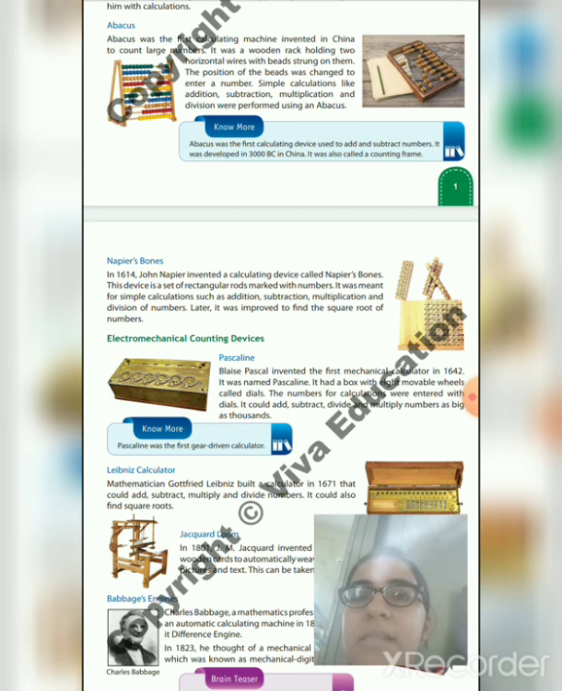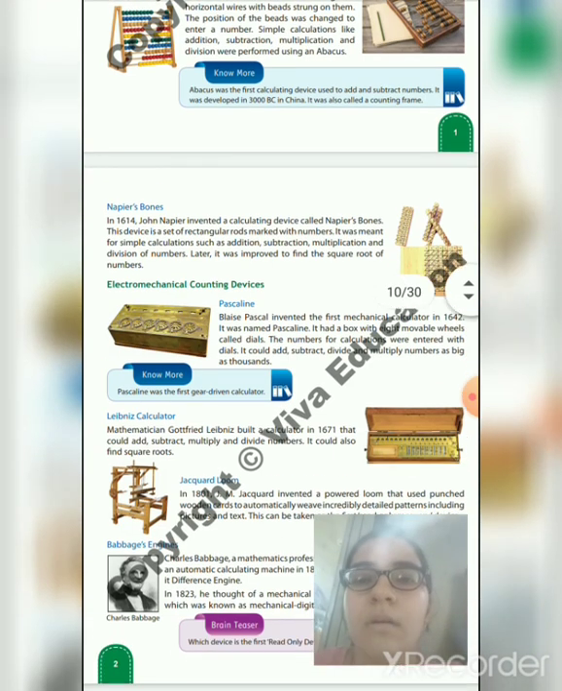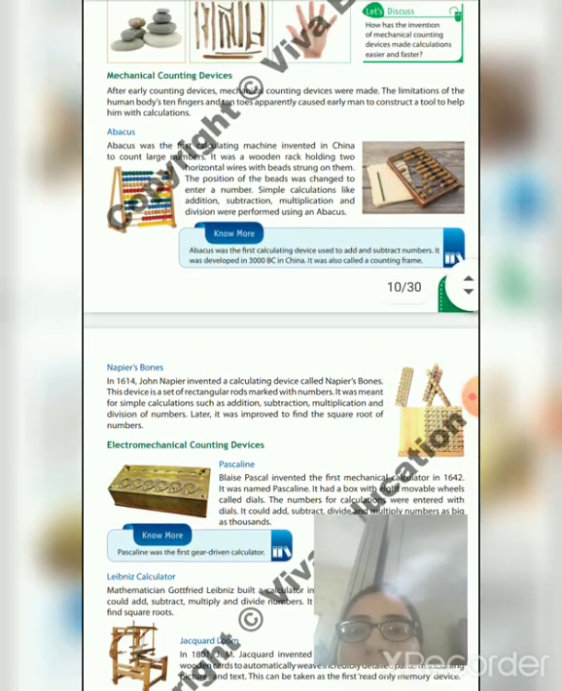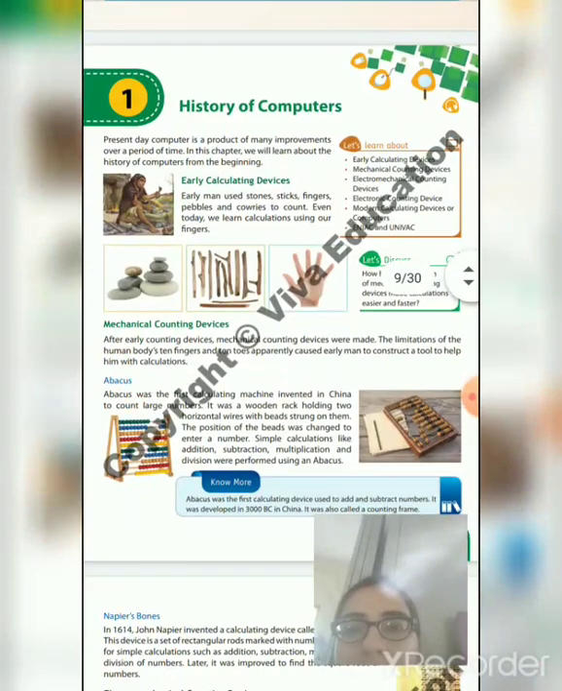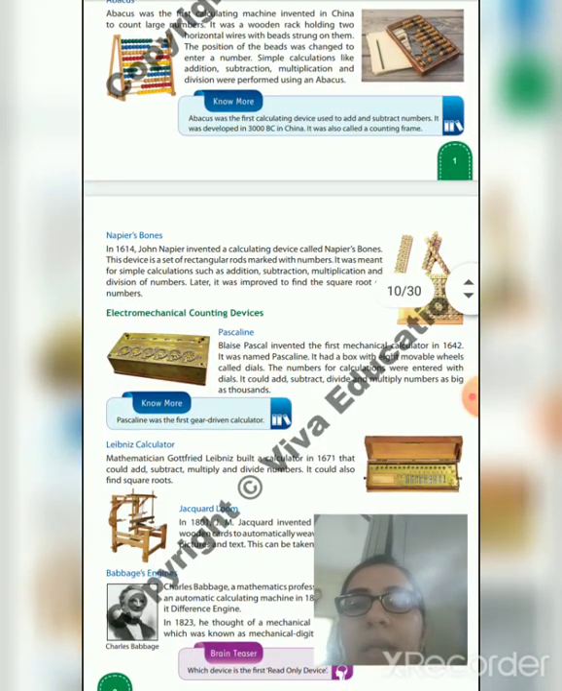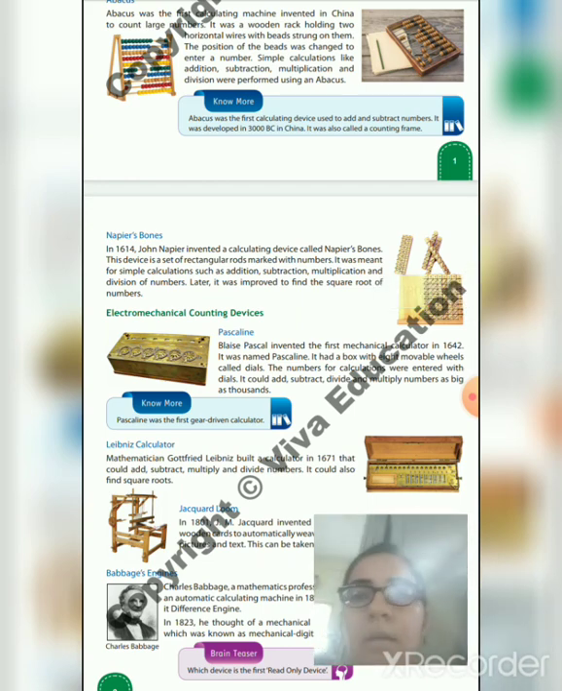The same as the abacus, Napier's bones was also created for arithmetic operations like addition, subtraction, multiplication and division, but later on it was improved and we are also able to find the square root of numbers from Napier's bones. The figure of Napier's bones is shown on the right side. Now the third was electromechanical counting devices. After the early calculating devices and mechanical counting devices, the third one was electromechanical counting devices.